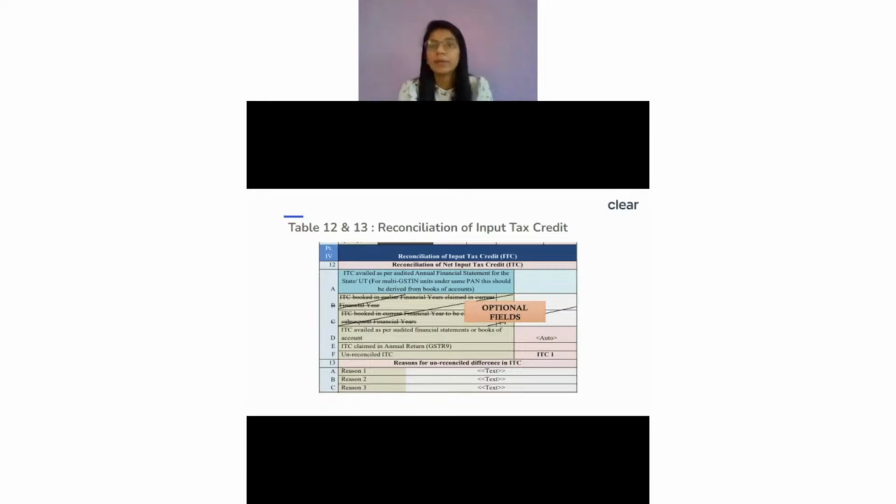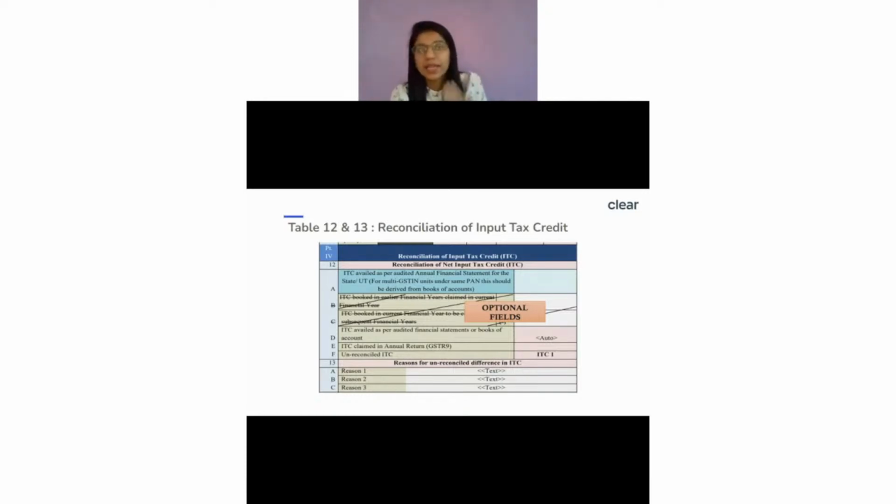Now, when I'm filing my GSTR-9C for my previous year, here I'm talking about FY 21-22. Whenever I'm filing my GSTR-9C for FY 21-22, there is some ITC which I have claimed in my GSTR-3B for FY 21-22 itself, right? There can also be ITC which is related to FY 2022, but I would have claimed here, in the current return period, which means till, let's assume, 30th of November.